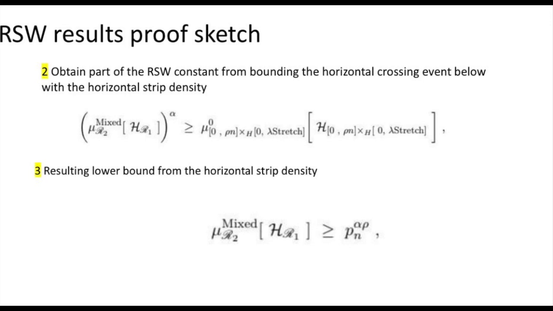And we can bound this below as indicated. We can bound the event that's given in the upper bound for the second step with the event that's given in the lower bound for the third step that's dependent on the horizontal strip inequality, which is given by rho P alpha rho to the n.